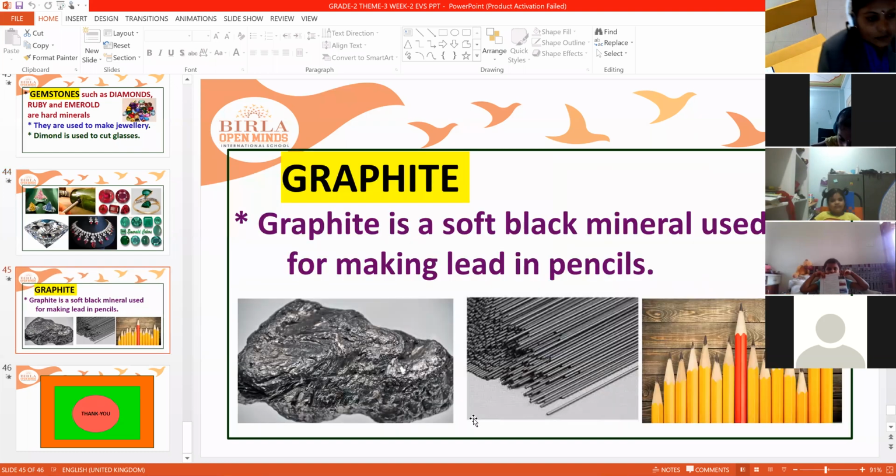The last one is graphite. Graphite is a soft black mineral used to make the lead in pencils. The pencils which we write with daily, I think every one of you has a pencil in your hand. The inside material is made of graphite. It is a soft black mineral used to make lead in pencils.